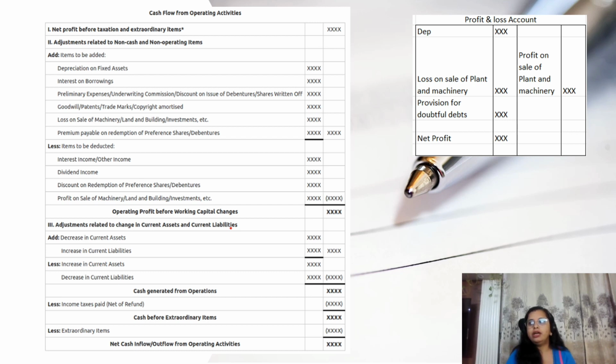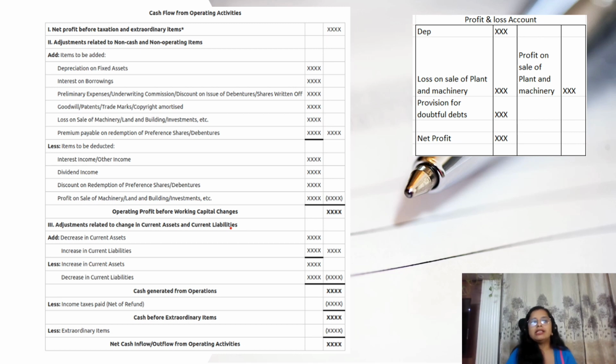and extraordinary item. We will also explain later how we can arrive at net profit before taxation. But first of all, I will give you the explanation of this. What do we have to adjust? We have to adjust depreciation, that is a non-cash item, or the profit or loss on sale of machinery, plant and all. Provisions we have to adjust, or like goodwill amortized. So all these items which are either of non-cash nature or not related to operating activities, we have to adjust them.